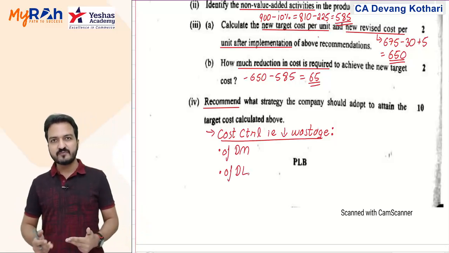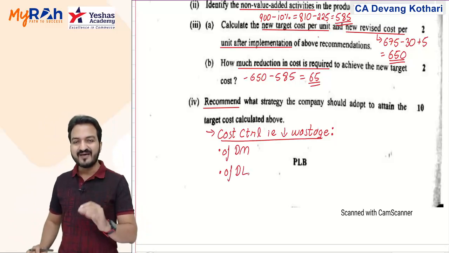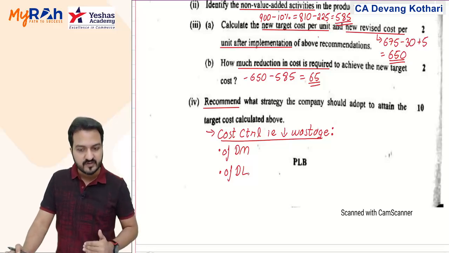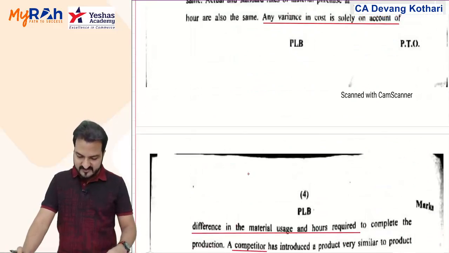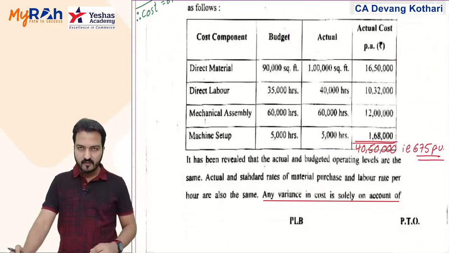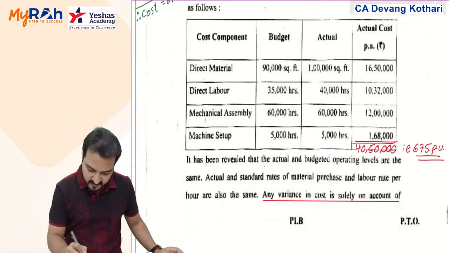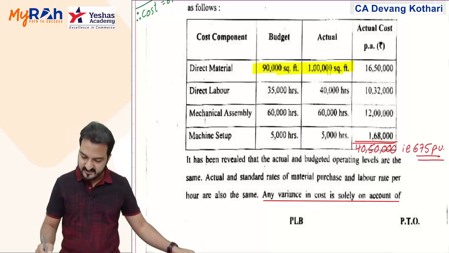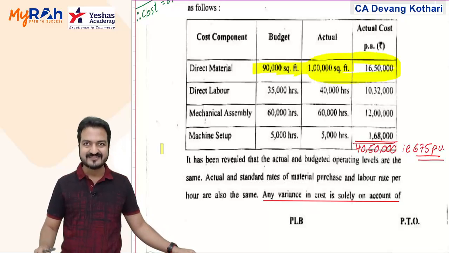Let us also give some calculation of how much money they may be able to further save by reducing material wastage. Well, at present your material wastage is 10,000 square feet. At present my material cost is how much?